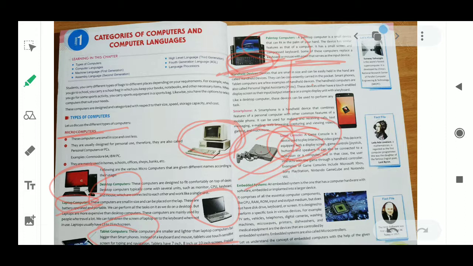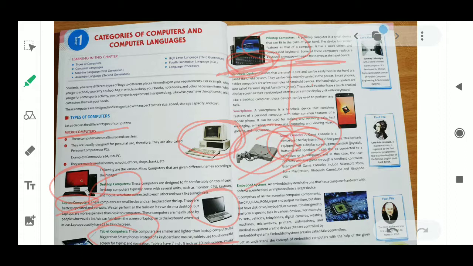Next is your embedded system. So what is an embedded system? First of all, we should know an embedded system is a kind of computer hardware with software, embedded or implanted into a larger device. Embedded system means hardware and software embedded in one large device. Suppose you take a plastic plate. In it both are embedded, both are pasted, means both are inserted, hardware and software together.